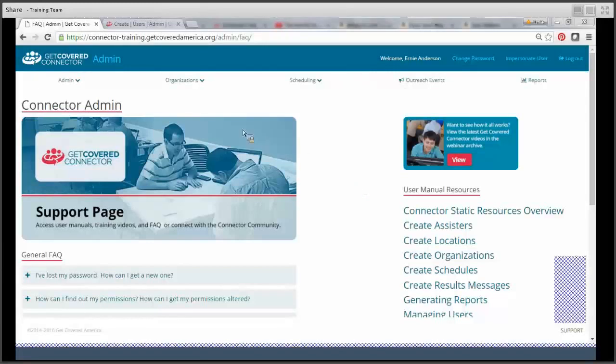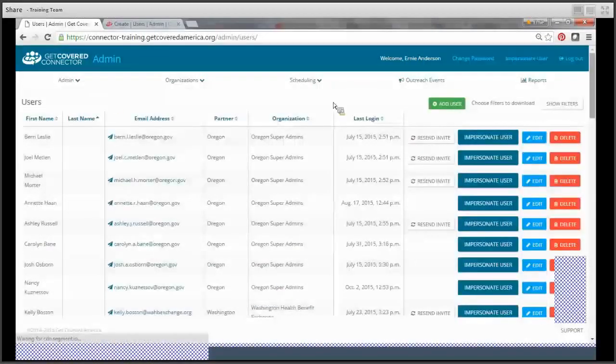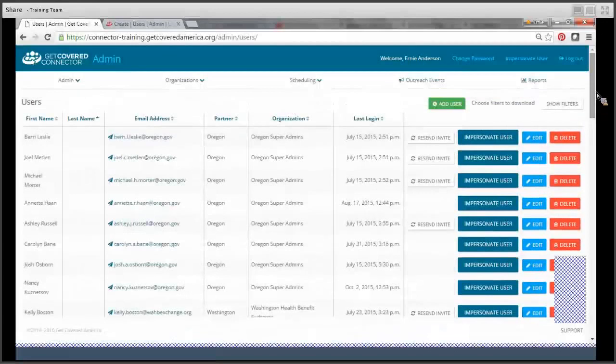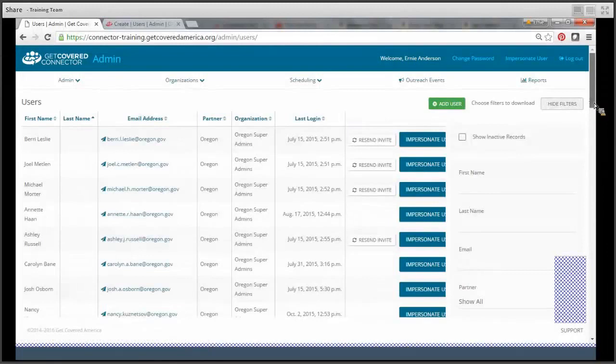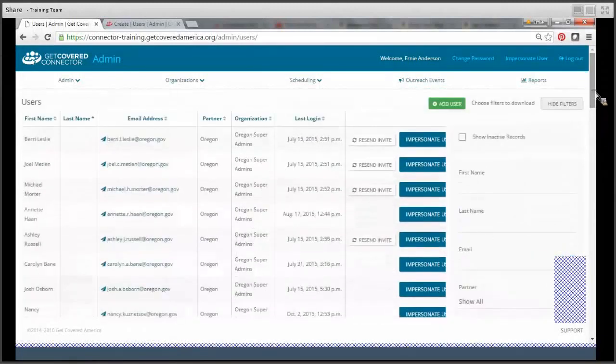To get started, you'll first click the admin tab and then click the users icon. You can always come back to this main page here to modify any previously created users. First, you just click the show filters box and then narrow down to the user that you'd like to select. However, to create a new user, you'd click the green Add User button.